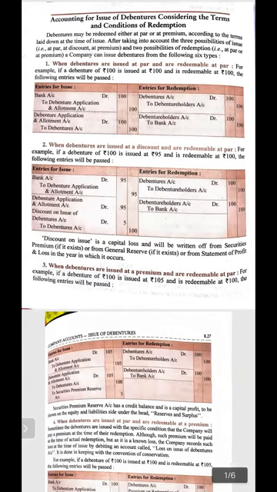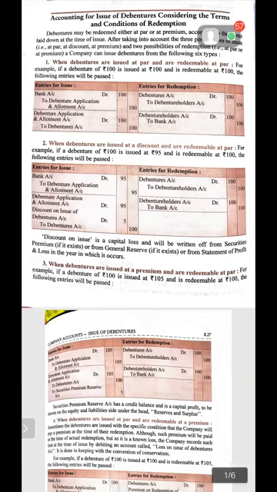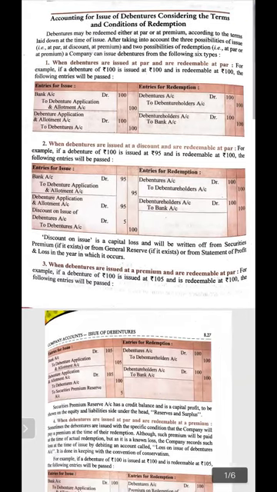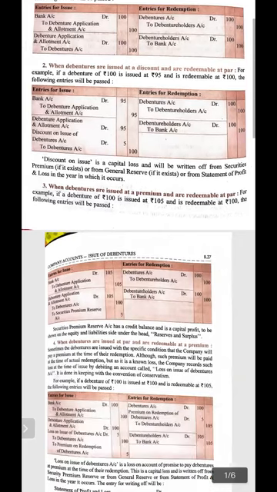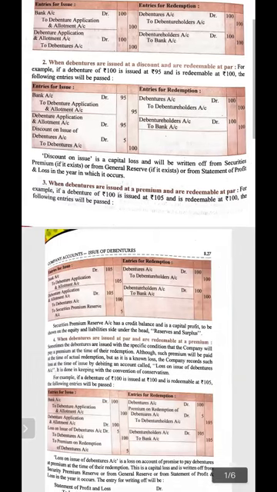A 100 rupees debenture is issued at a discount of 5 rupees. And at the time of redemption, as redemption is done at par, the entry will remain the same as we did earlier. Debentures to debenture holder account debit to bank account.